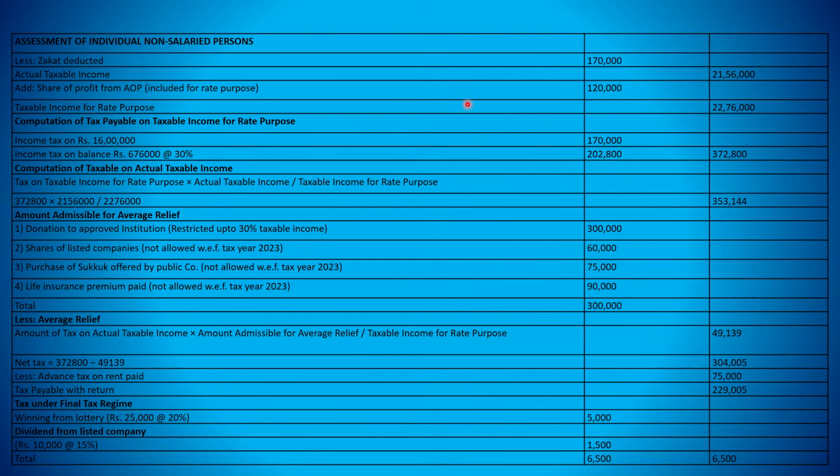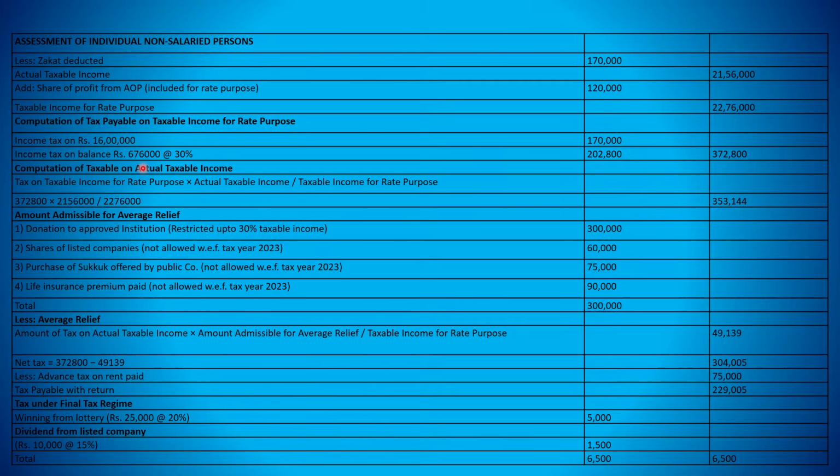So if we see the table where we can see the slabs, different tax rates and different slabs: income tax on 16 lakh is 1 lakh 70,000, and for the amount exceeding 16 lakh, 22 lakh 76,000 minus 16 lakh, we will get 6 lakh 76,000.